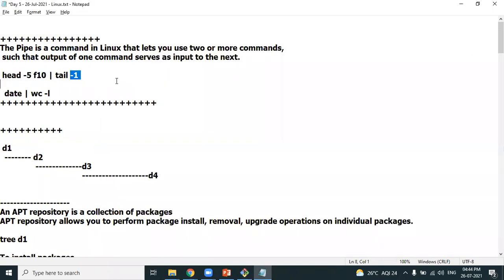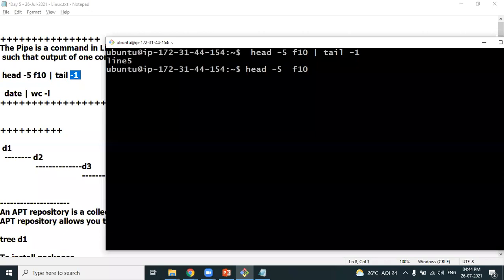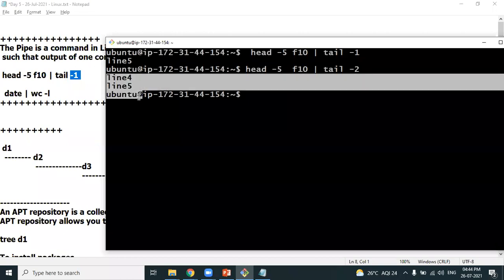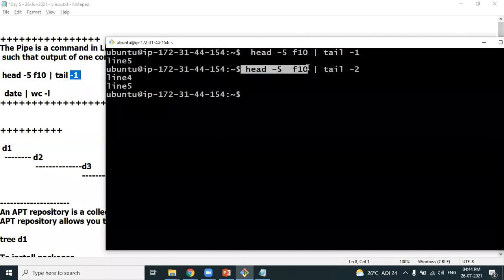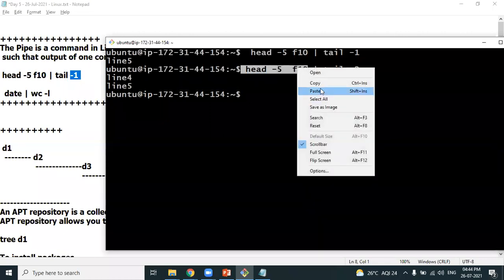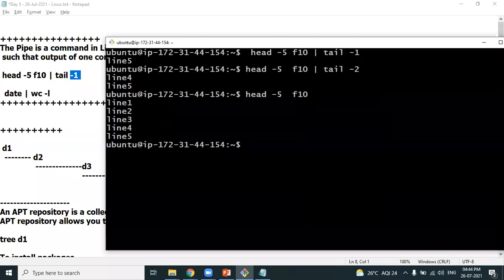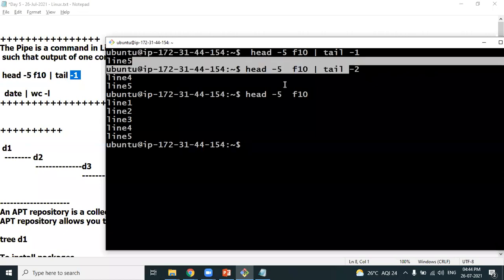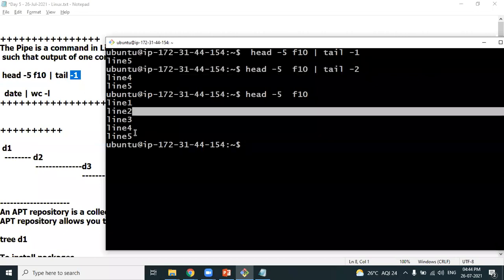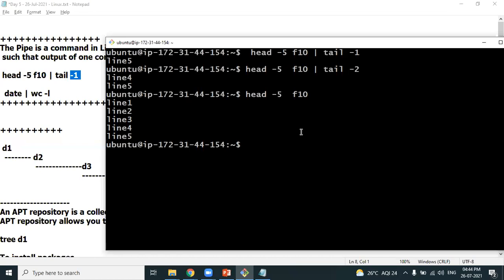I want the 4th and 5th line. What is the command? Pipe, tail -2. I am getting the 4th and 5th line. Are you understanding? First, the head command gets executed. This is the result, and the tail command will execute on the result of the head command, and you can see it will give you the last 2 lines.